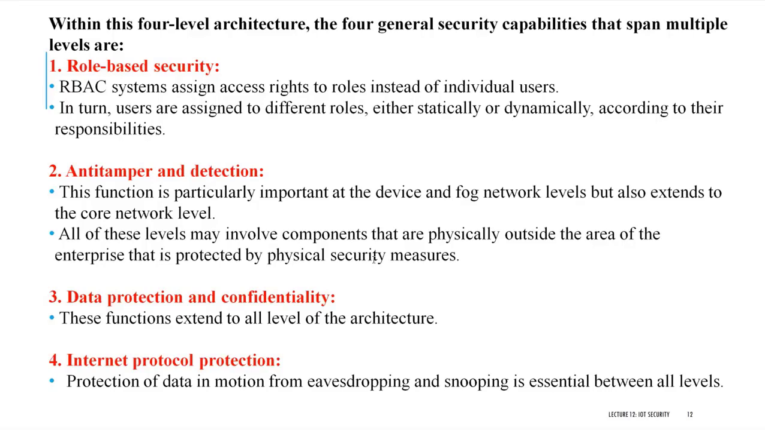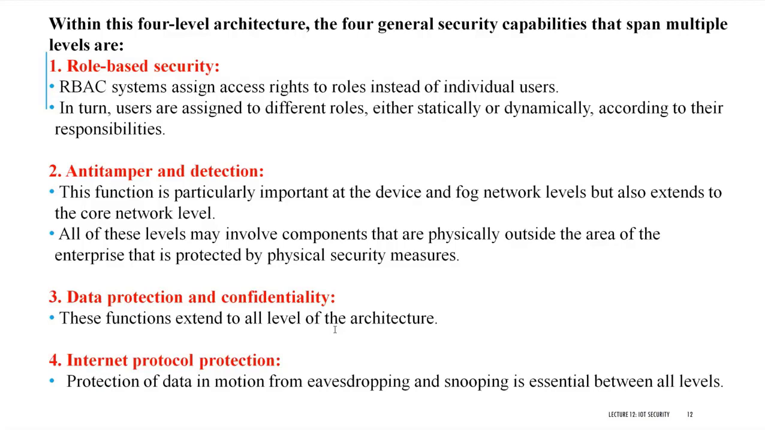Then data protection and confidentiality, that is the third one. This extends to all levels of the architecture, that means all the 4 levels are going to have data protection. Data protection and confidentiality means things like encryption, integrity of the message, and access rights. So these are the things that will be in all the levels.